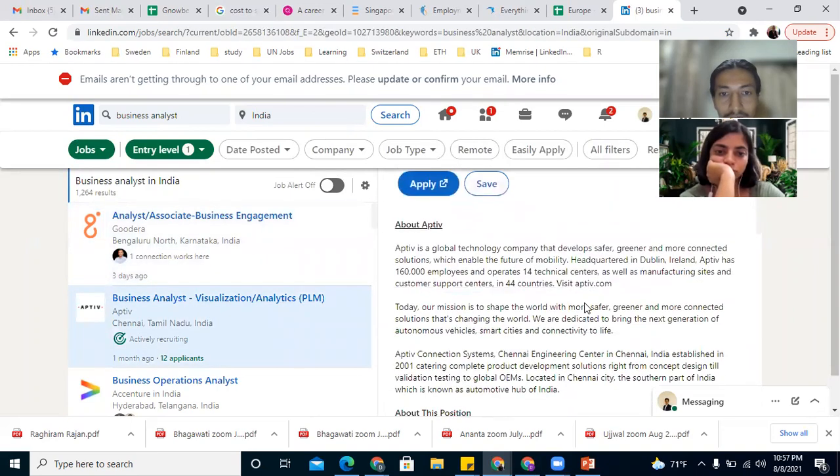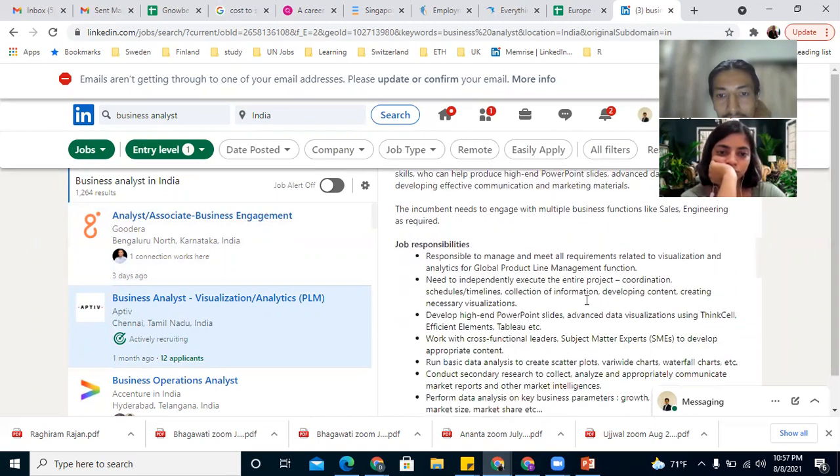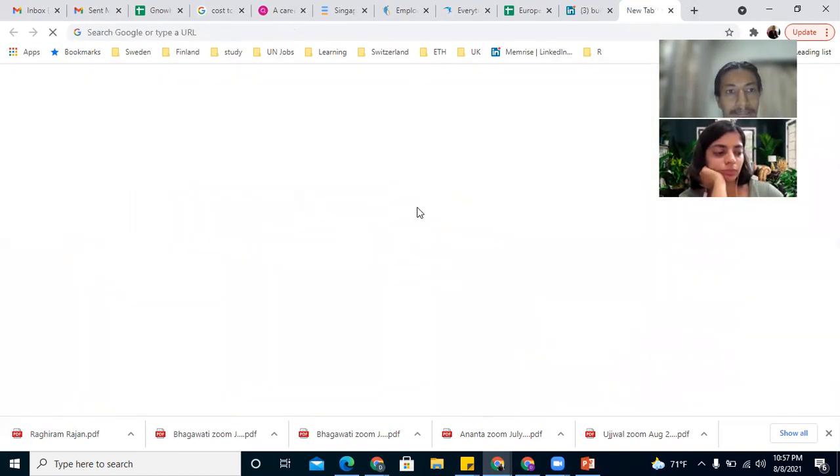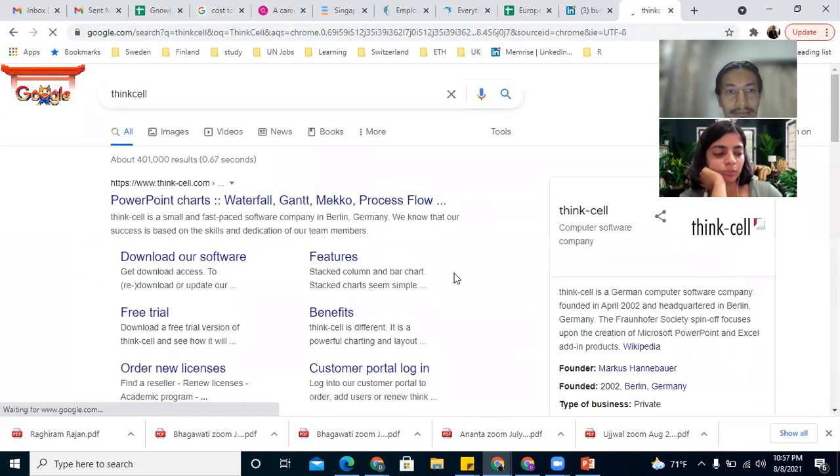If we go for Aptiv, okay, this is more for visualization. So they might be asking for, see, develop high-end PowerPoint slides, advanced data visualization using ThinkCell, efficient elements, Tableau, etc. So I think this is very specific. I have not seen this being used mostly. If you start from Tableau, yeah.